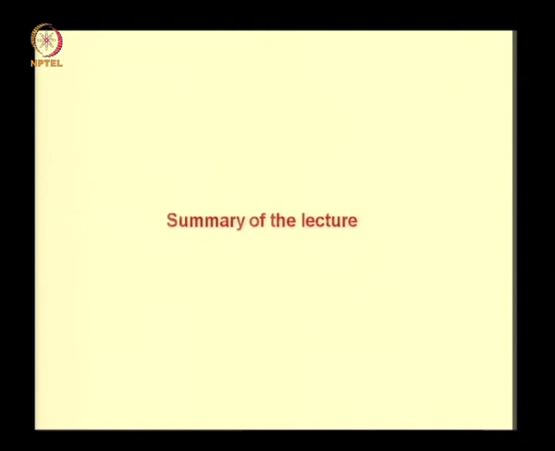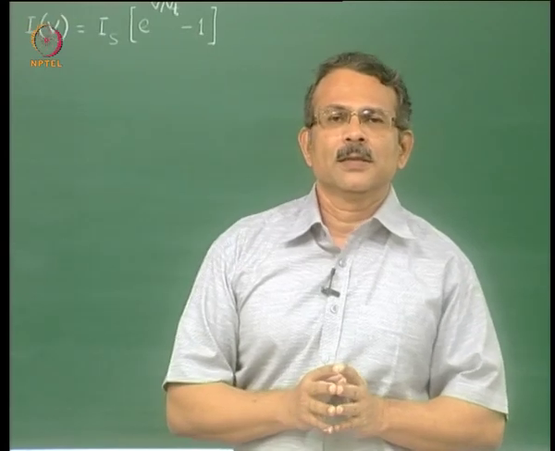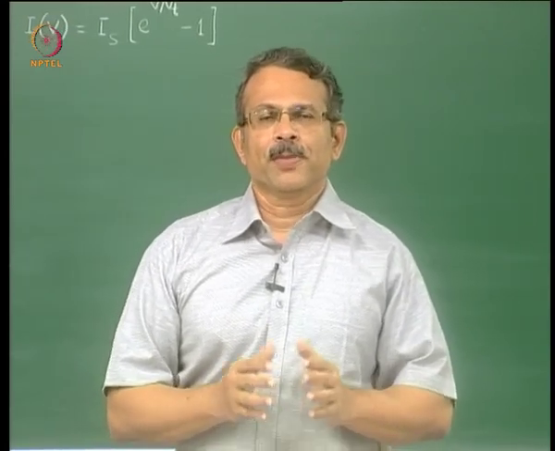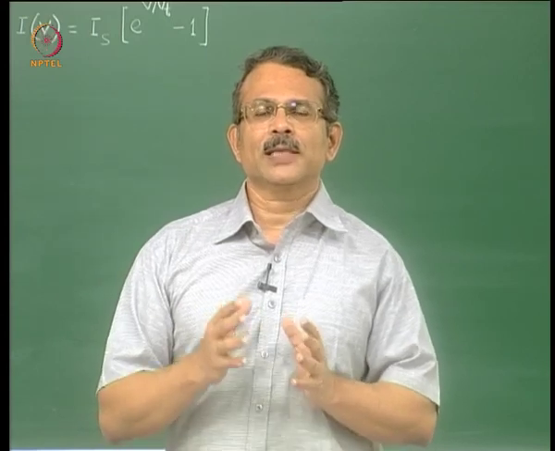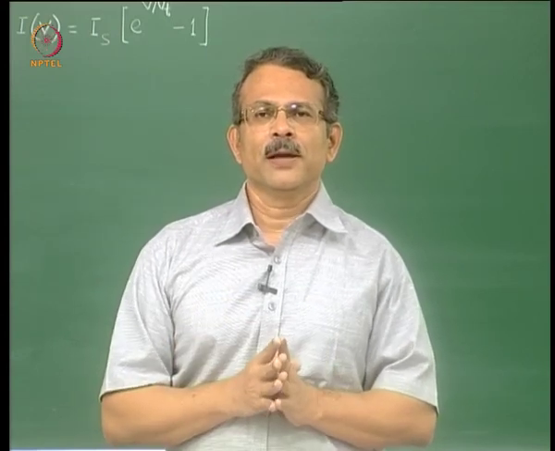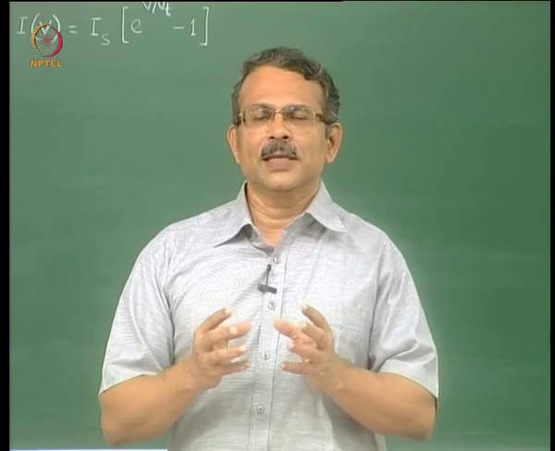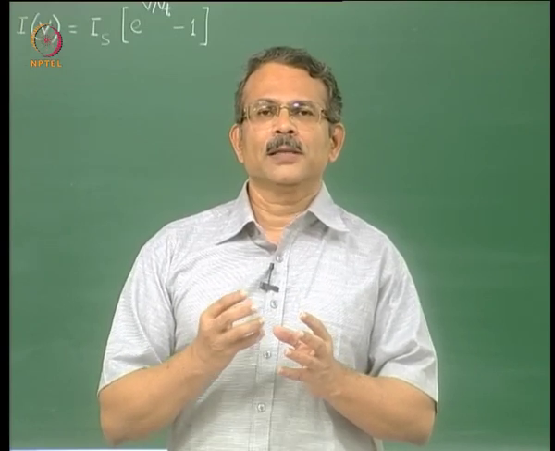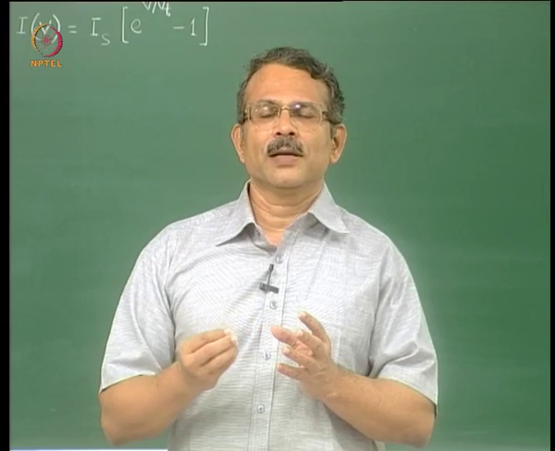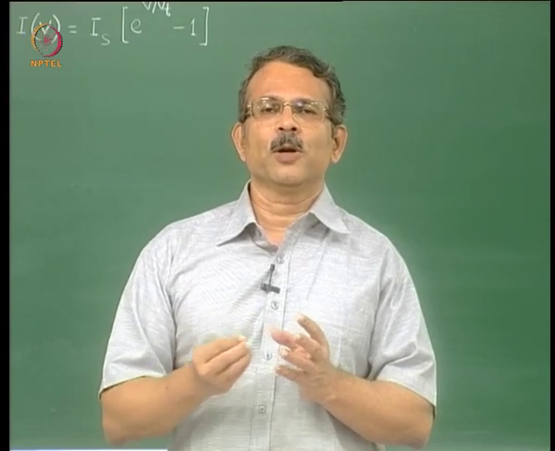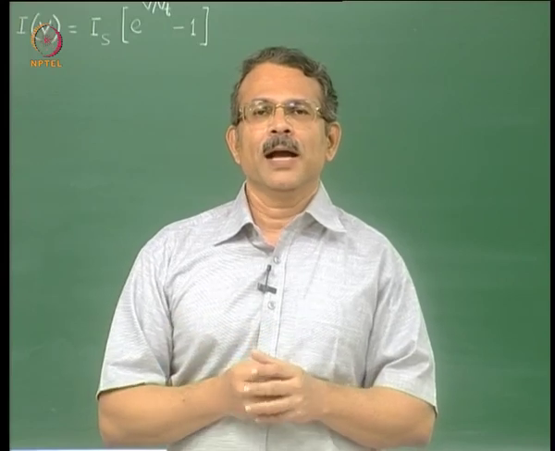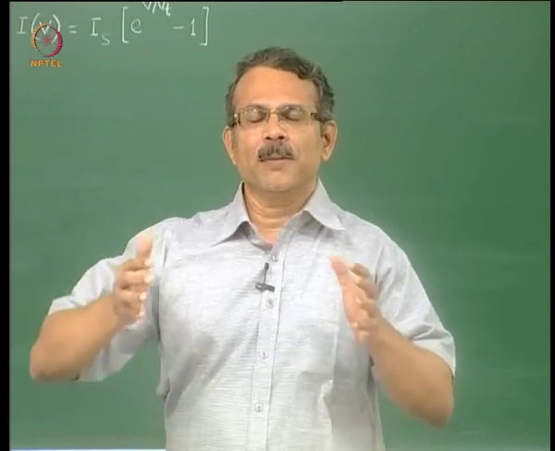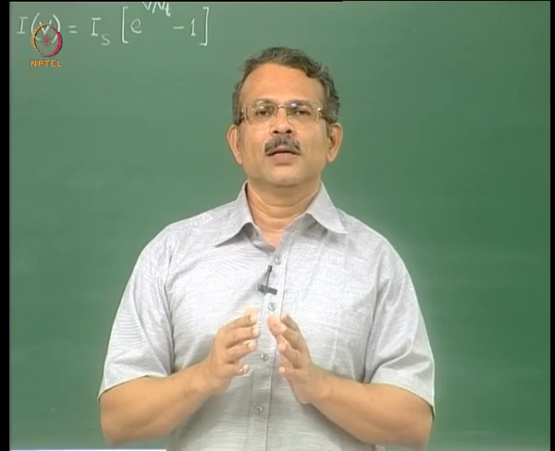With that, we have come to the end of this lecture, and let us summarize the important points. In this lecture, we began a discussion of the various types of device models. Because the situation in a device is complex, it consists of millions of charge carriers moving about randomly and colliding with several particles and with each other, and because the conditions applied to the device can also vary widely.